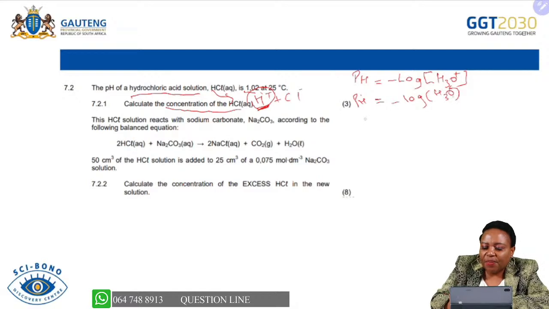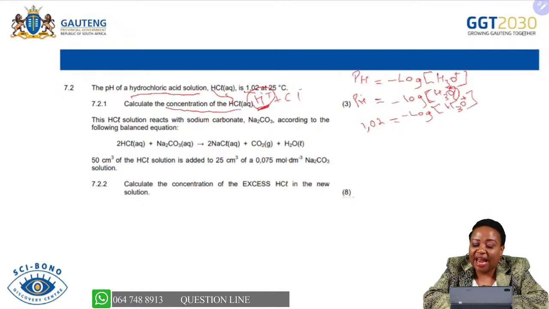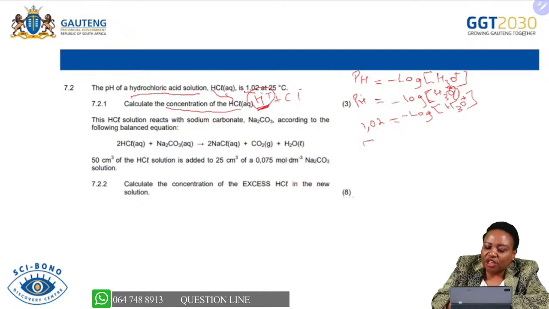And then the pH is provided as 1,02, which is equal to minus log, let me just use the square brackets again, of the concentration of H3O+. So this is where you are going to use an anti-log. It means the concentration of H3O+ is going to be 10 to the exponent negative 1,02, and you are going to get the concentration of H3O+ in moles per decimeter cubed.